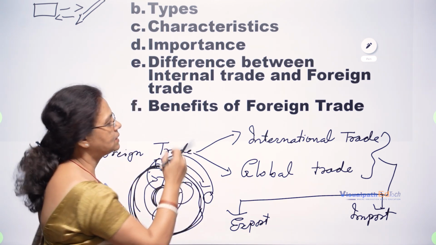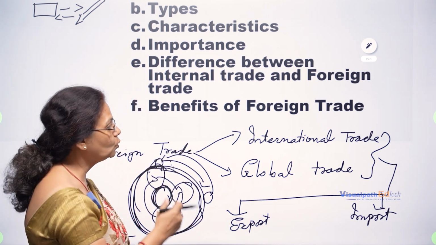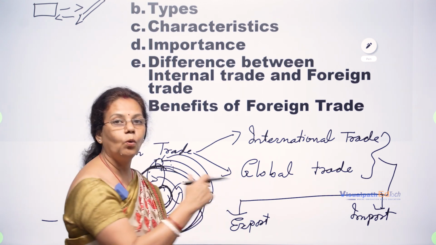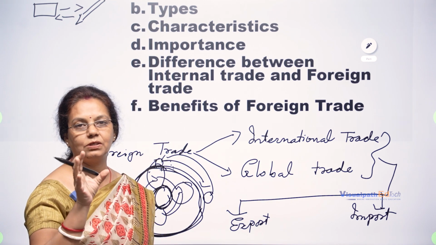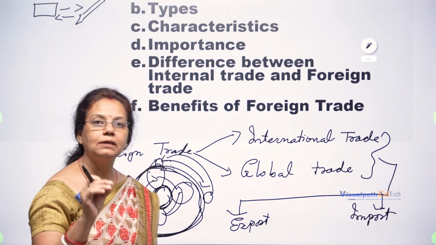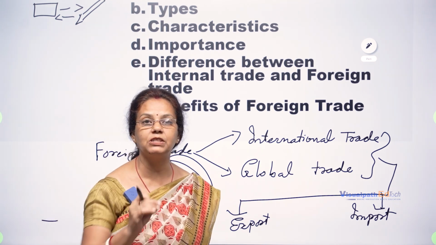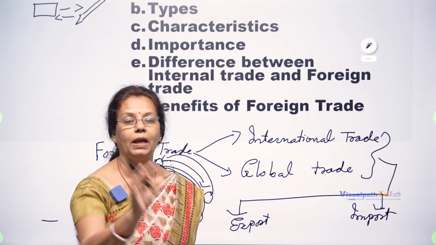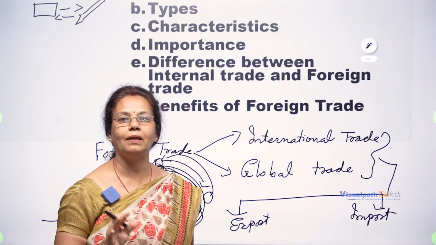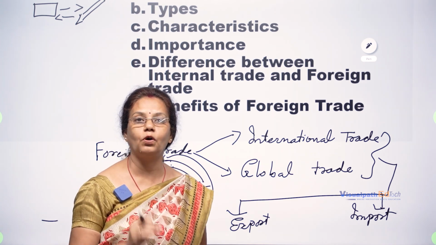So step by step, I will show you how to go for foreign trade, global trade. Hope that you understood what international trade is. Not only transactions between one place and another, the transaction should be from one nation to another, from one country to another. That is known as foreign trade.